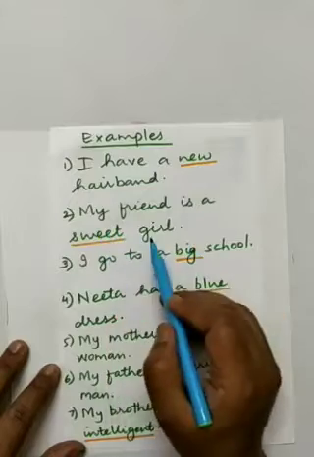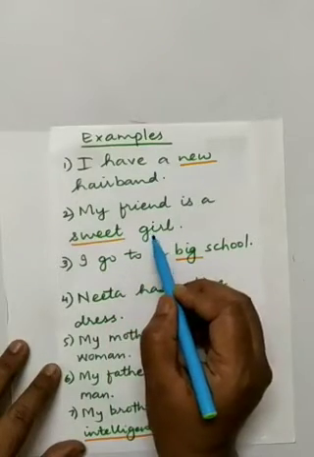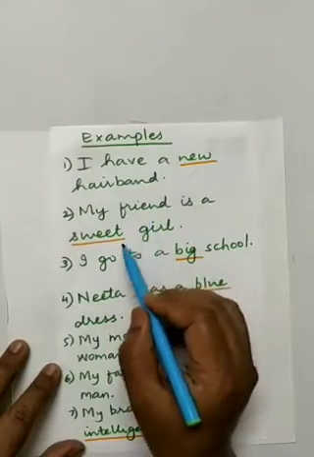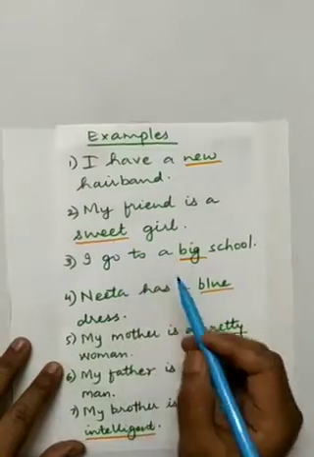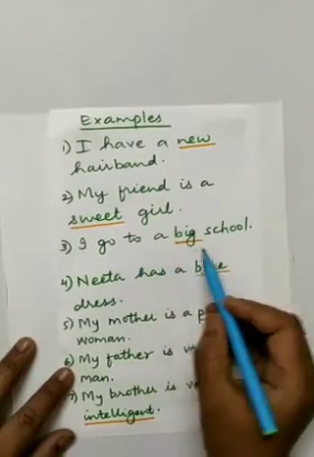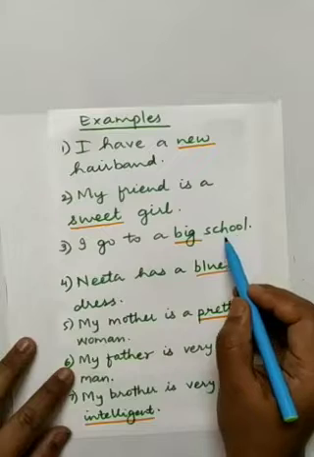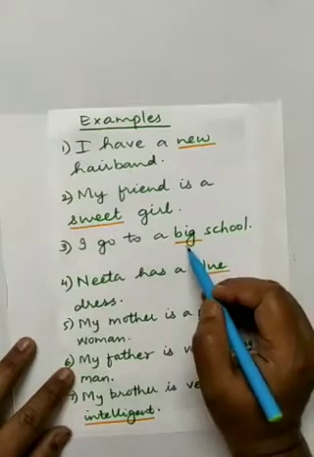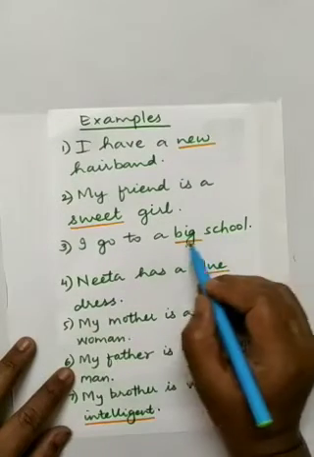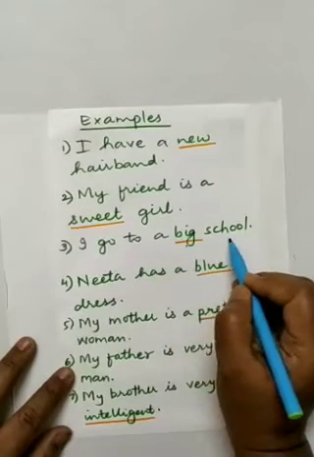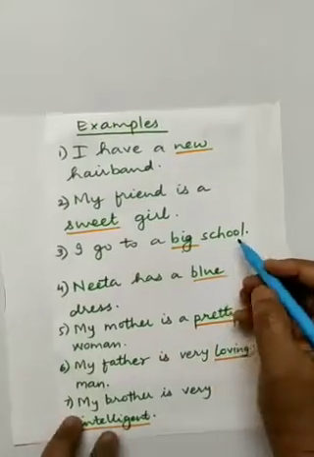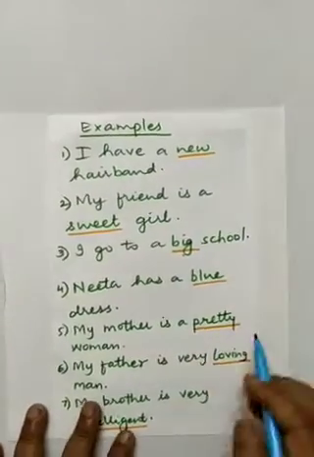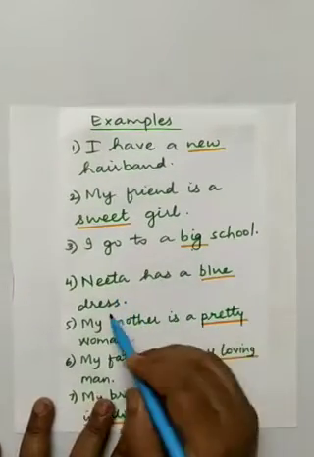My friend is a sweet girl. How is the friend? She is sweet. I go to a big school. Which type of school are you going to? This is the naming word. Big school. Normally the describing word comes before the noun, the naming word. Naming words are nouns.